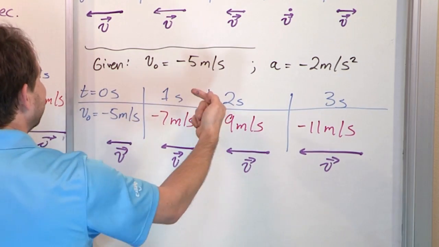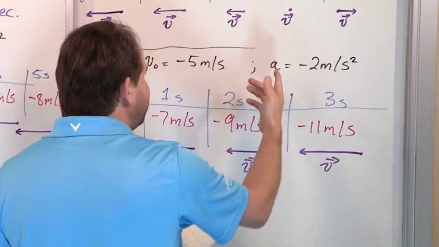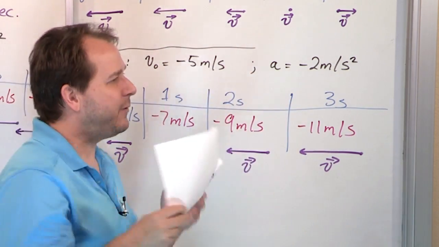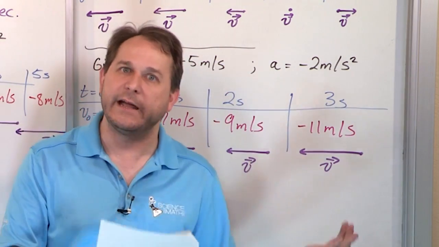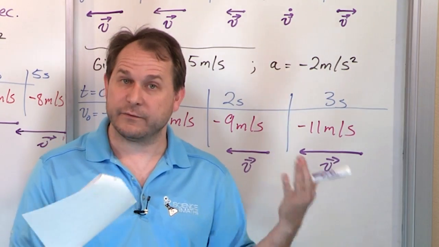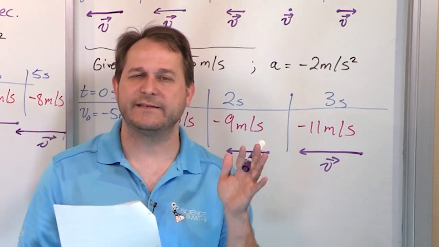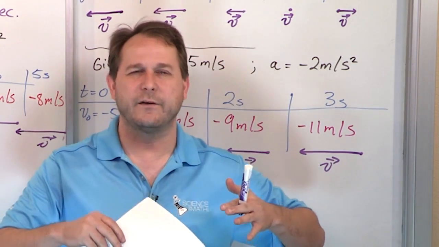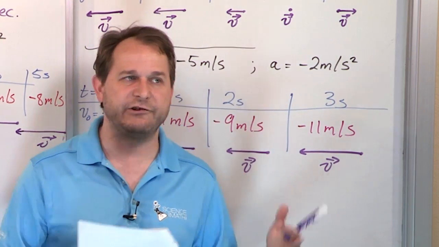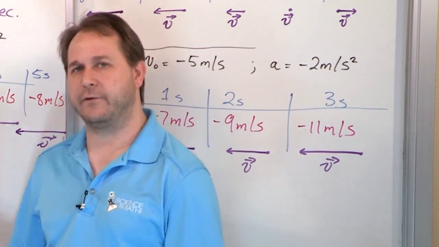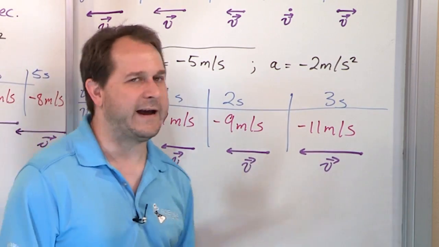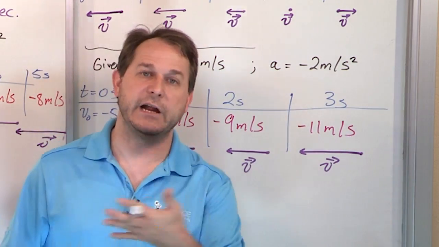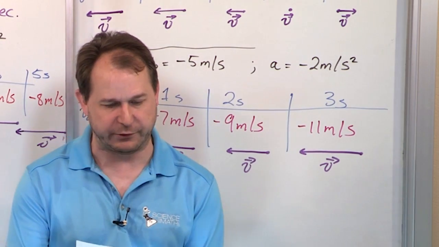Because I'm already going to the left, and if the acceleration were positive, I would be adding positive velocity counteracting this. But I'm adding negative velocity, which means, as I told you, start thinking about negative acceleration not as always slowing down, but as speeding up in the negative direction. So if I start here and speed up in the negative direction, of course my arrow is going to get bigger, bigger, bigger in the negative direction. That's what this problem is trying to show you.